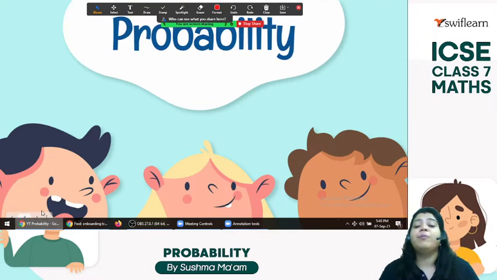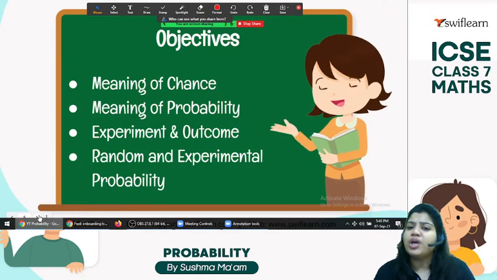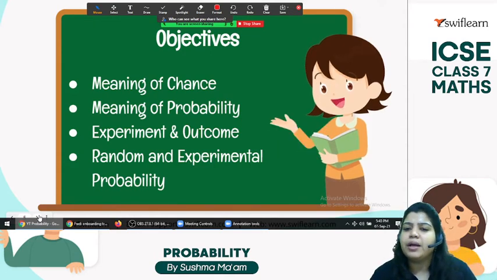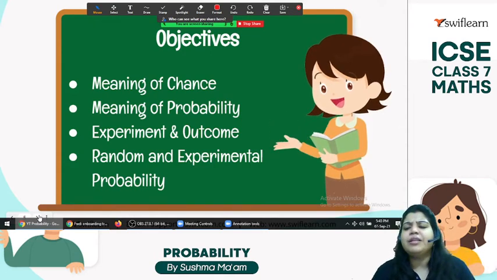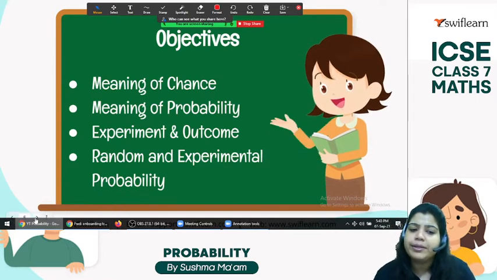So today's topic is probability. Yeah, probability. Okay, so today's class objective: what is the meaning of chance, probability, experiment, outcome. So this is the introductory part, and in the 7th grade we have only a few things. So I'll tell you all these things, and today we'll do questions on the basis of probability.